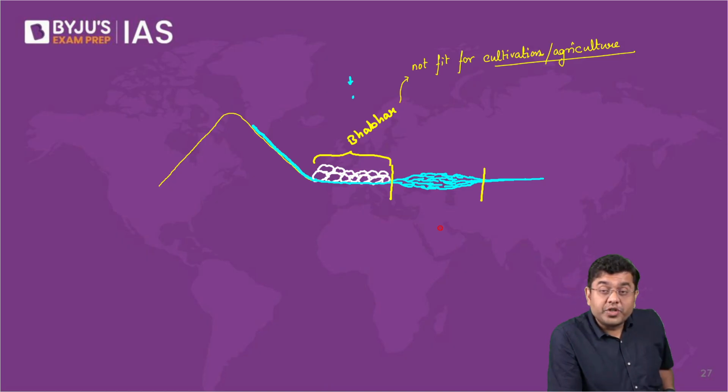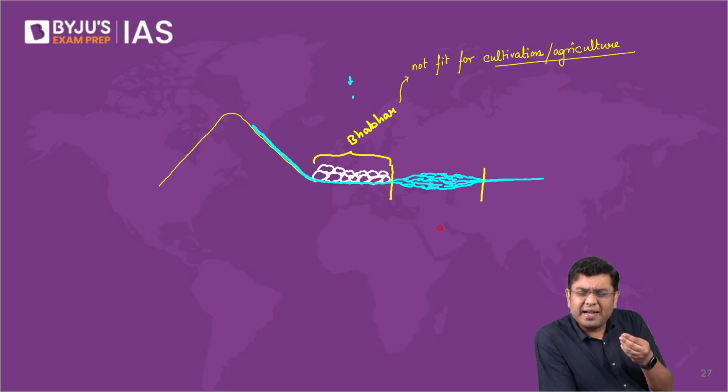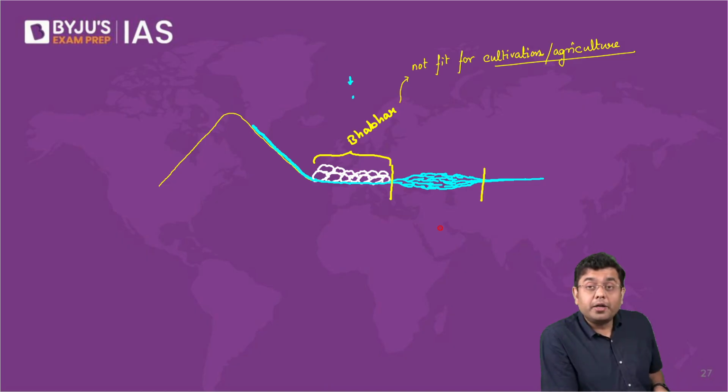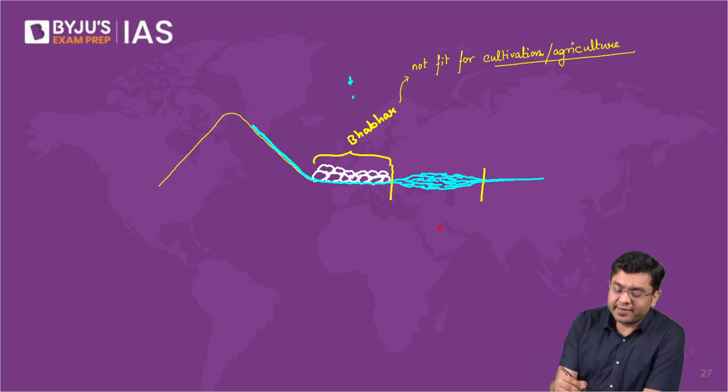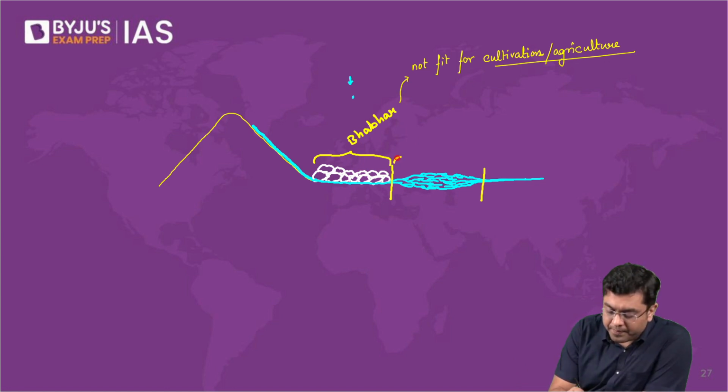So where the moisture level of soil is higher, what can we expect in terms of soil characteristics? Slightly marshy and muddy in nature. What about the plant growth? You will expect a very dense growth of vegetation in this area. So this is the region which is referred to as the Tarai belt.